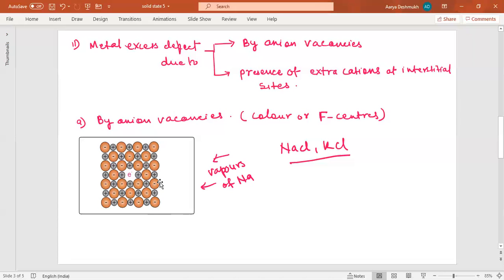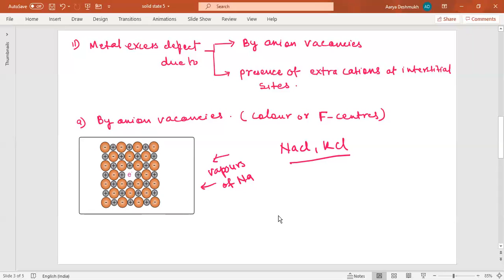diffuses to the surface of the crystal and combines with sodium atoms to give NaCl. Means the chloride ions which are at the surface of the crystal combine with the sodium vapors and form NaCl.